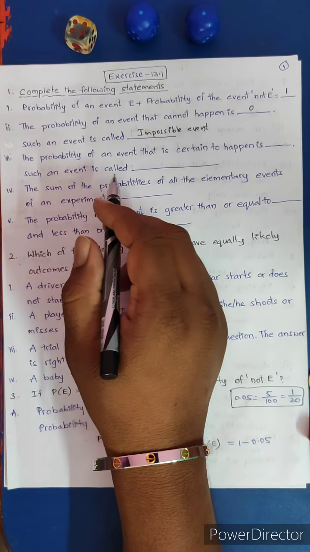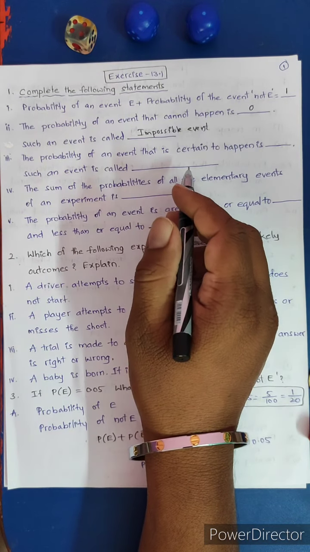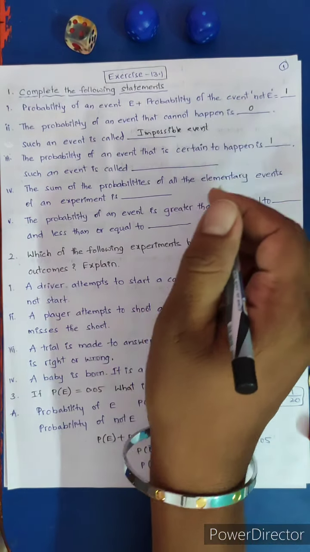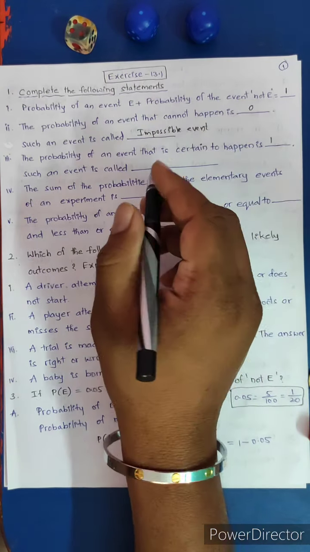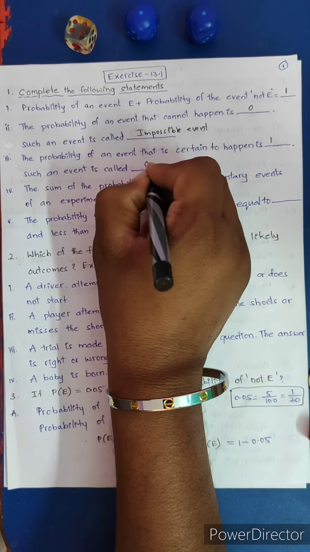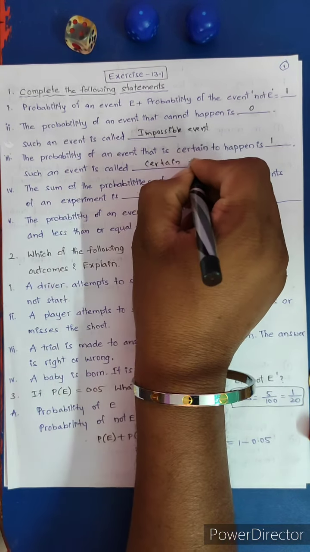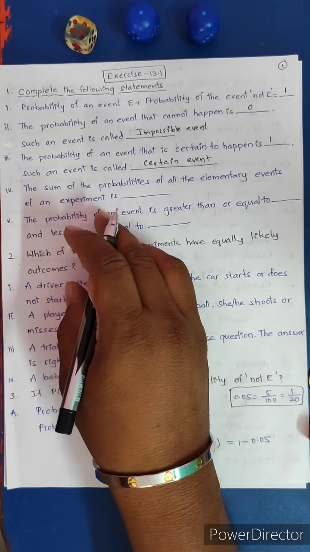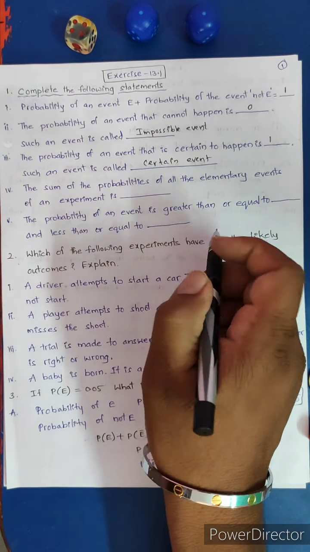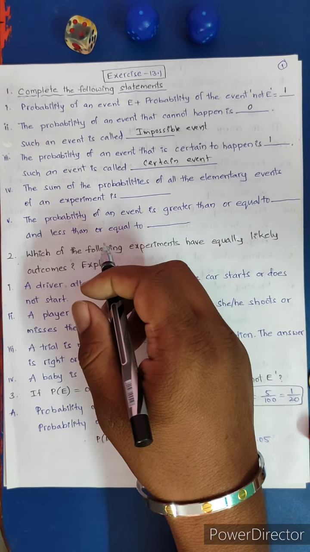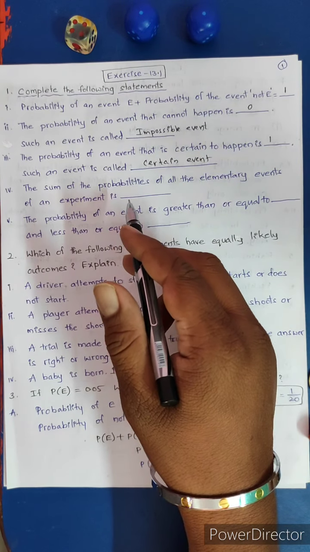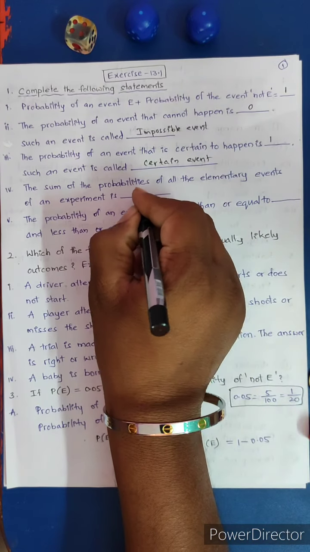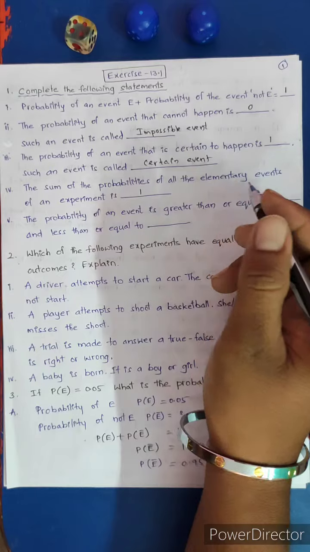Next, the probability of an event that is certain to happen is 1. Such an event is called a certain event. Next, fourth one: the sum of the probabilities of all the elementary events of an experiment is 1. P of E plus P of E dash is equal to 1.